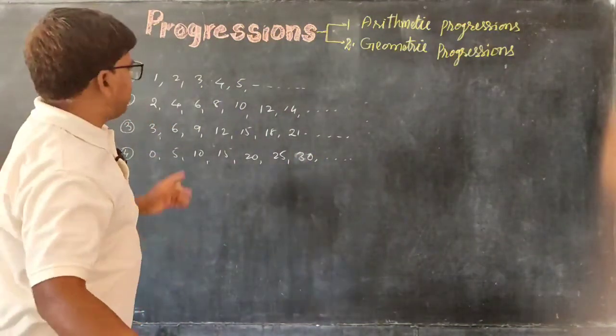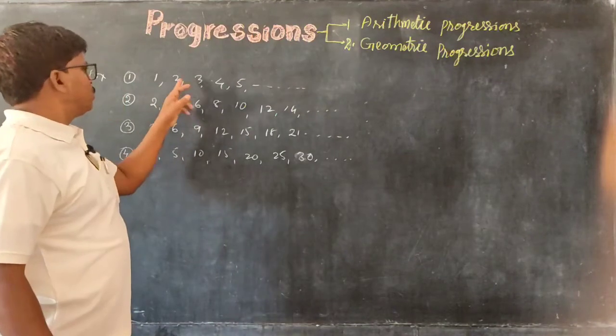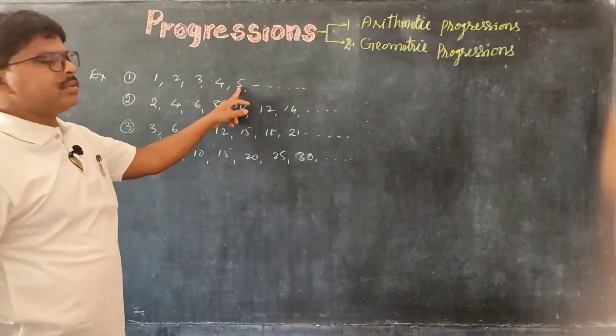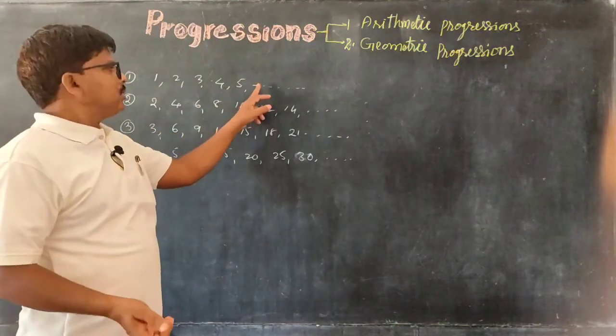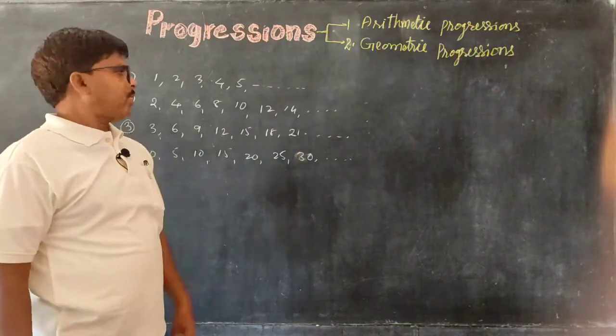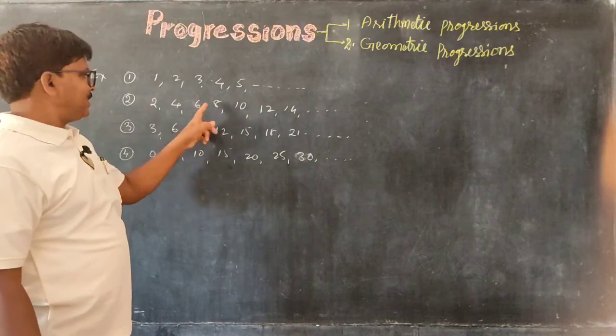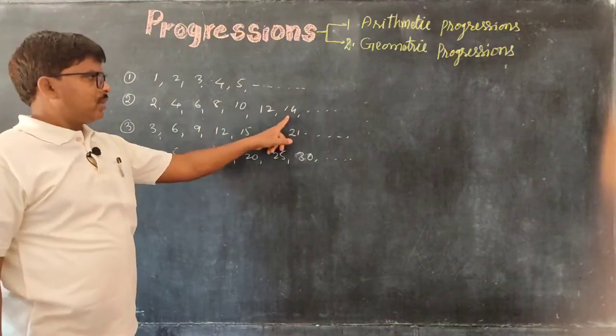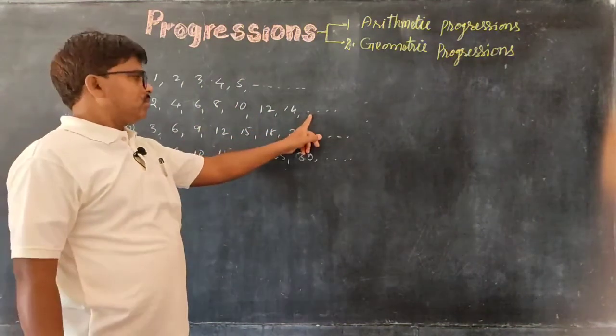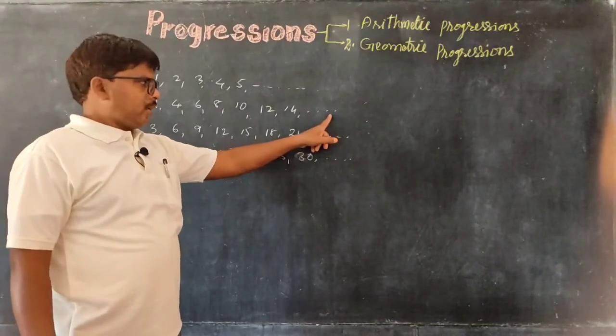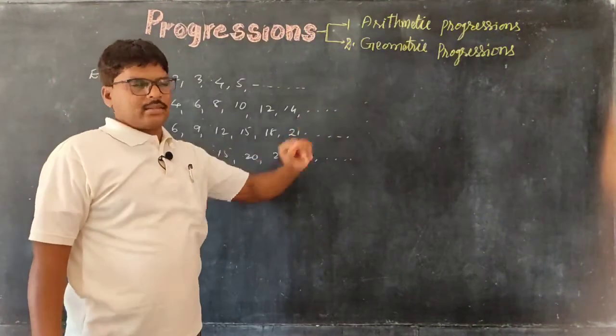Now see this pattern: 1, 2, 3, 4, 5. What will be the next number? 6, then 7, then 8, like that. And the second example: 2, 4, 6, 8, 10, 12, 14. What is the next number? 16, then 18, 20, 22, like that.